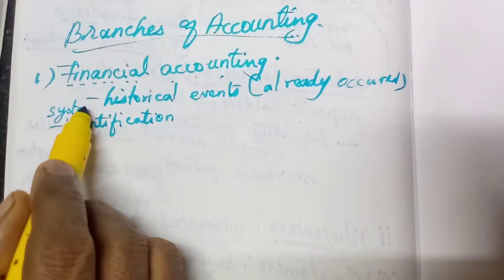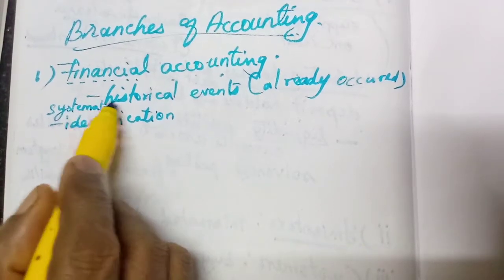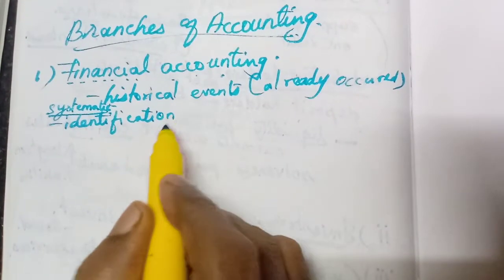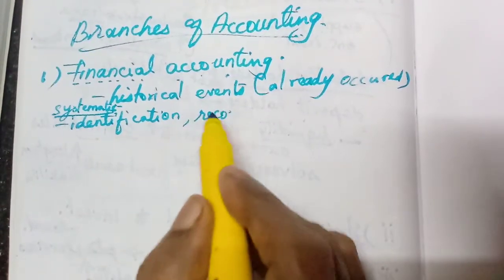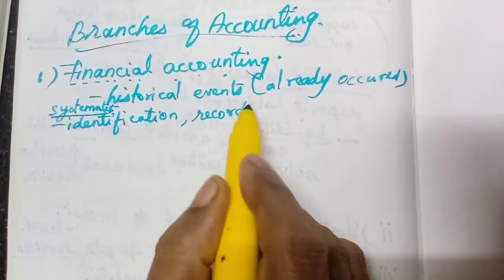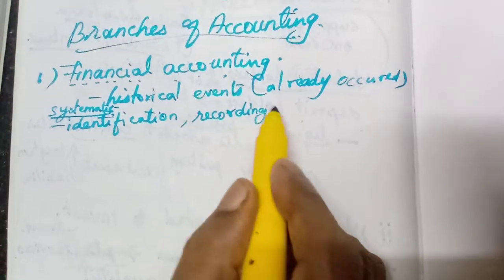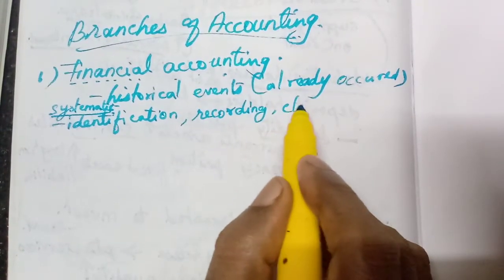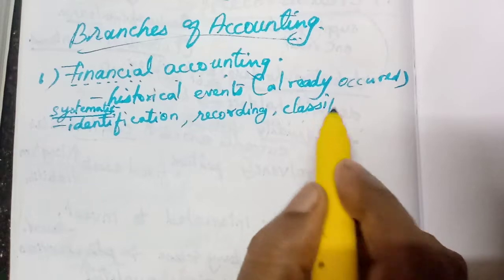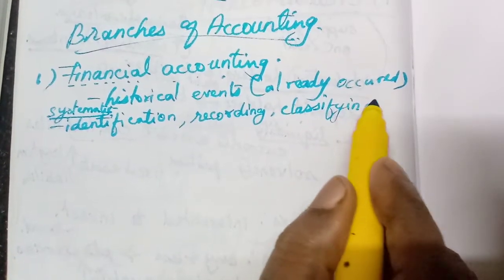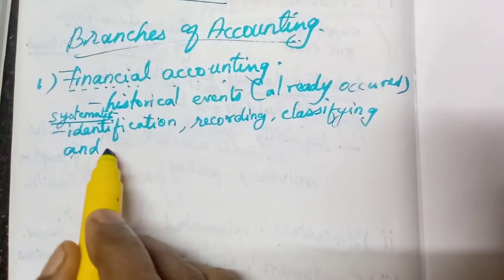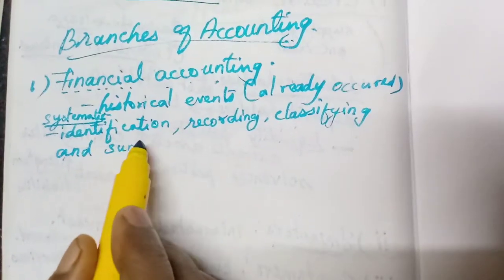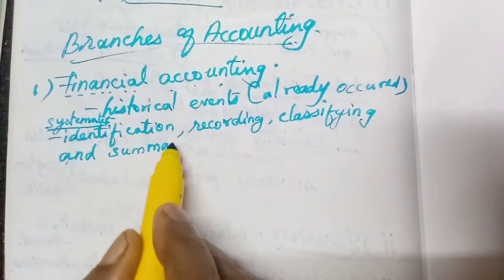First they will identify the transactions, then they will record them in the books of accounts. Then they will classify, that ledger accounts they will prepare, classifying, and the balances of ledger accounts are summarized in the trial balance, that is summarizing.